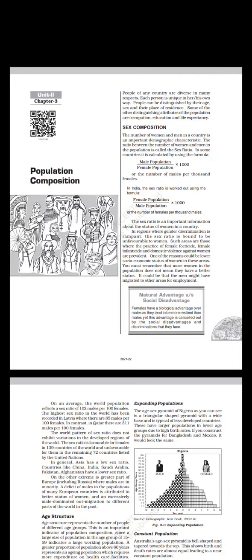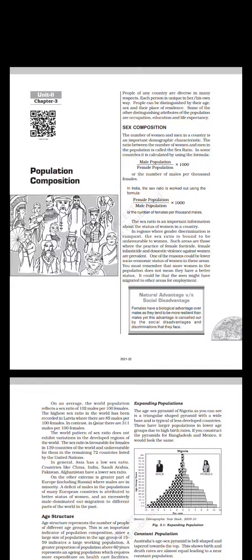Sex composition. The number of women and men in a country is an important demographic characteristic. The ratio between the number of women and men in the population is called the sex ratio. In some countries, it is calculated by using the formula male population by female population into 1000, or the number of males per 1000 females. In India, the sex ratio is worked out using the formula female population by male population into 1000, or the number of females per 1000 males.